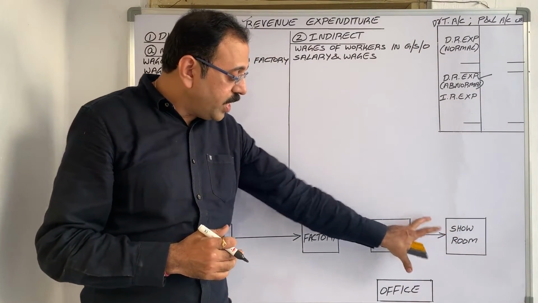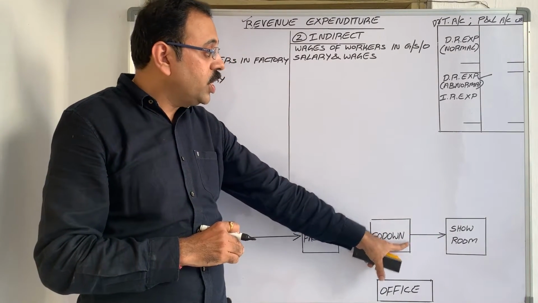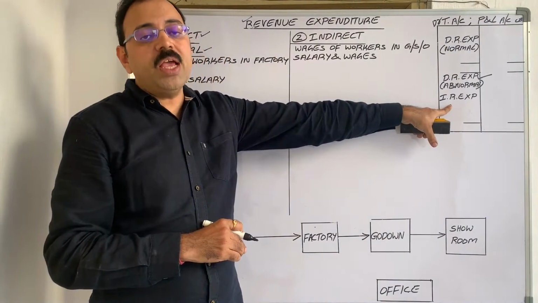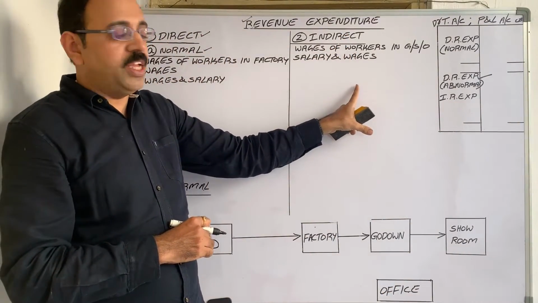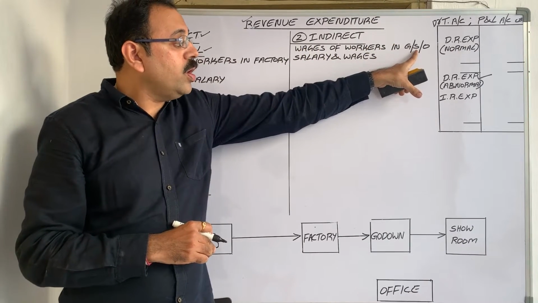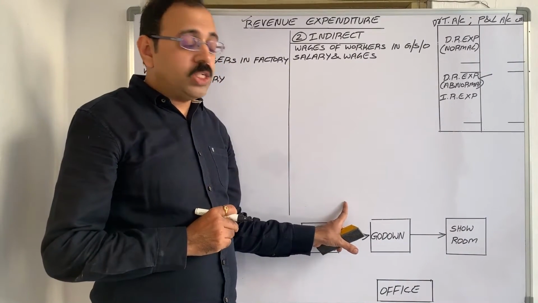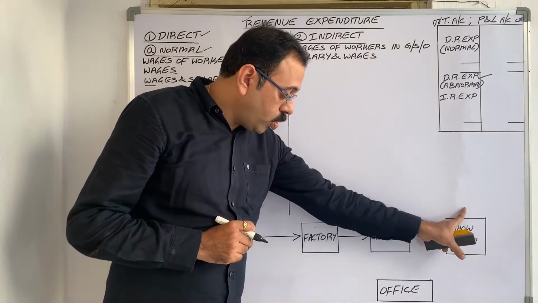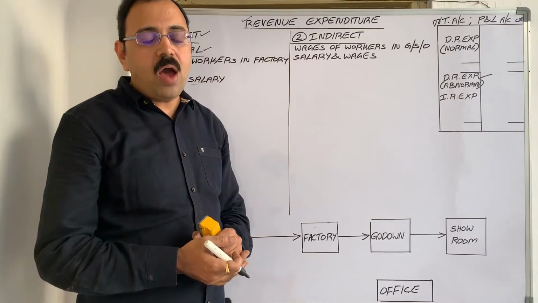So they are not related to the manufacturing process. Therefore this type of wages you have to debit to P&L account. Means they come under indirect expenditure. See, the wages which are paid to workers who work in the godown, showroom or office are known as indirect wages or